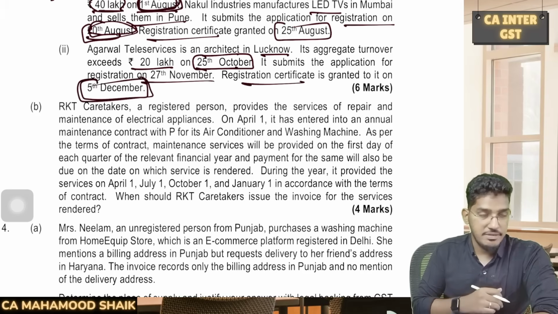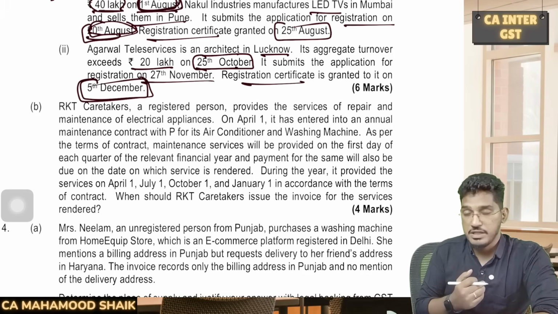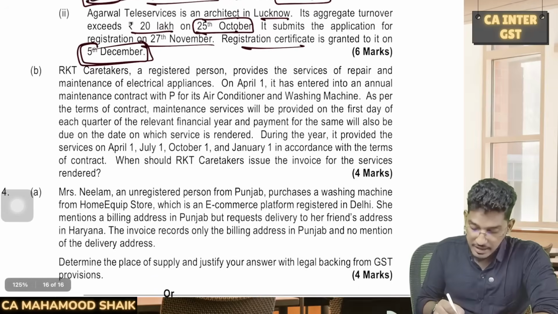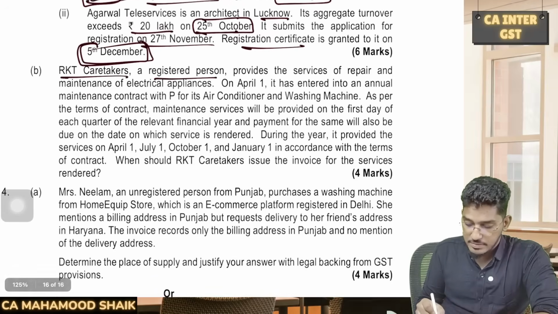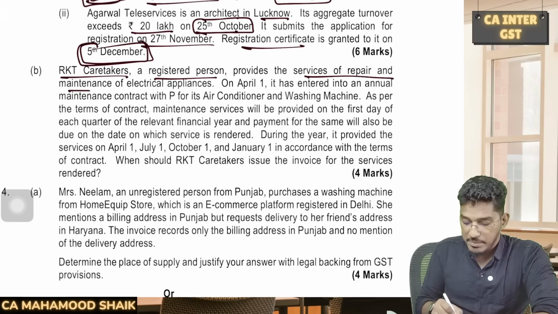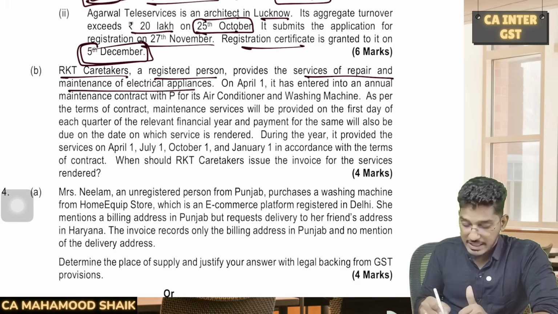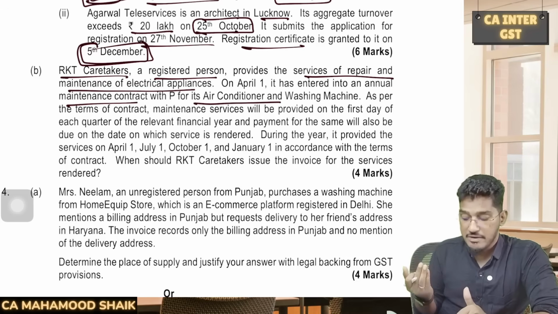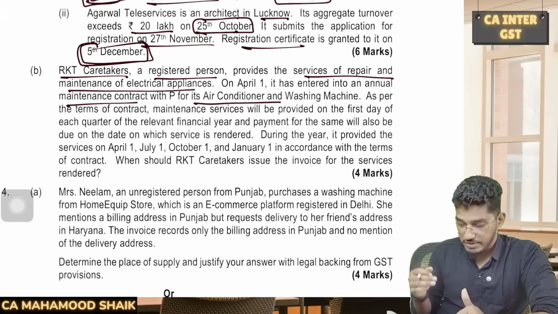5th of December will be the effective date of registration. Why? Because the application has not been submitted within 30 days. Next one. RKT Caretakers, a registered person, provides the services of repairs and maintenance of electrical appliances. On April 1, it has entered into an AMC contract, annual maintenance contract, with A P for its air conditioning and washing machine. See, annual maintenance means this contract will run throughout the year.